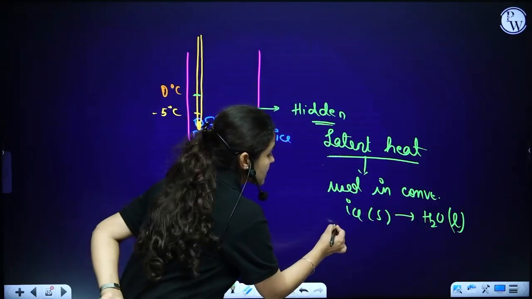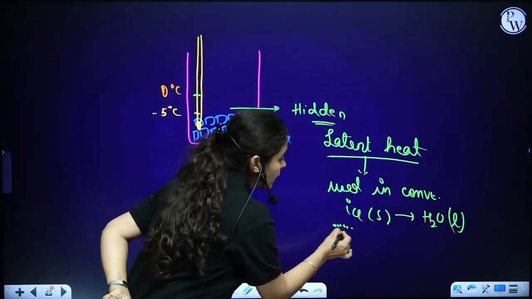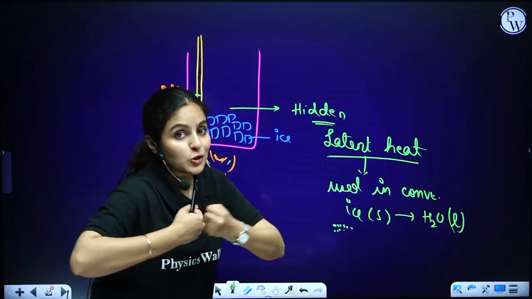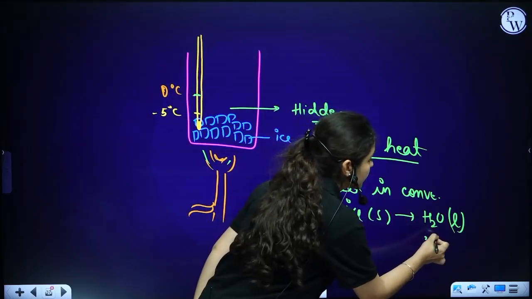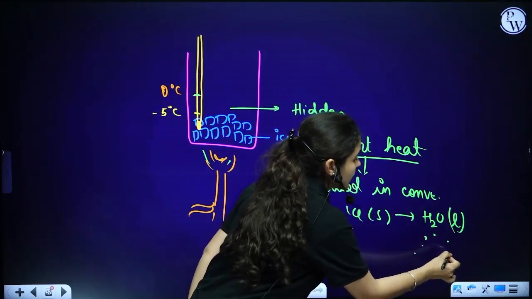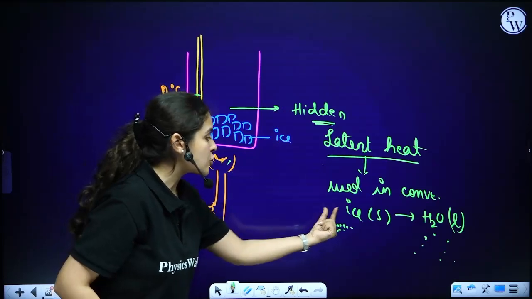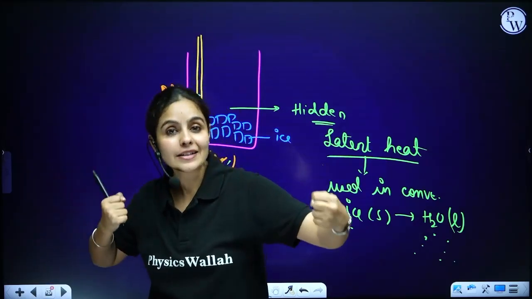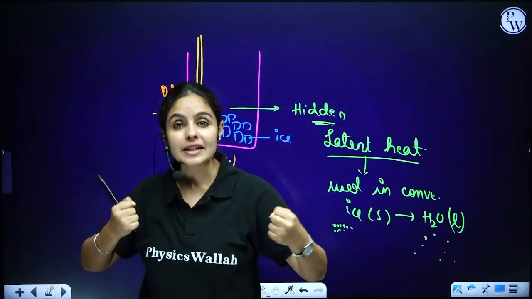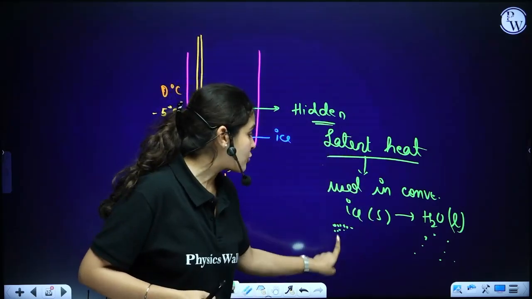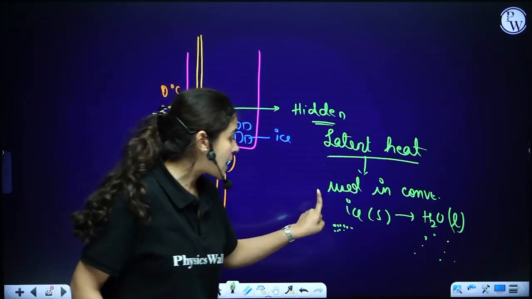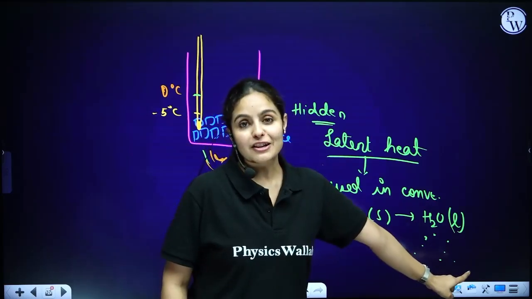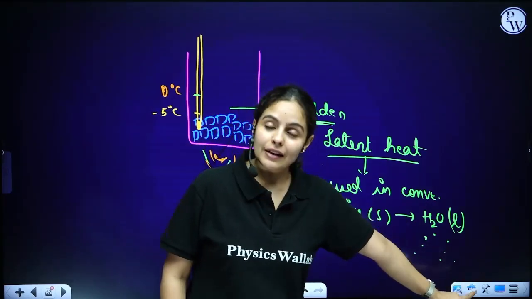That means it is consumed in overcoming the force of attraction of the solid and converting it into the liquid state. Temperature increases, kinetic energy among these particles increases, they break their force of attraction and turn into the liquid state.